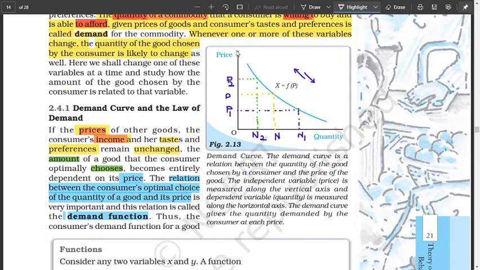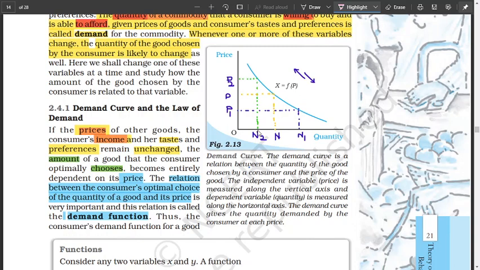Okay, so that is the case. Price is a variable. It keeps on changing. Sometimes it rises, sometimes it falls. So the change in price will determine the quantity that you buy, how many you will buy. Suppose the price is at P2, say 10 rupees. How many do you buy?